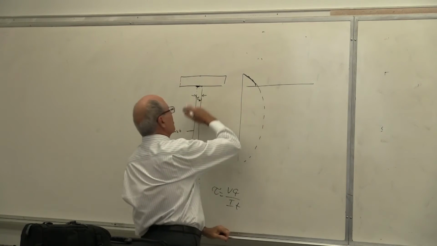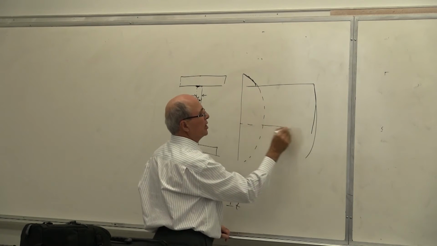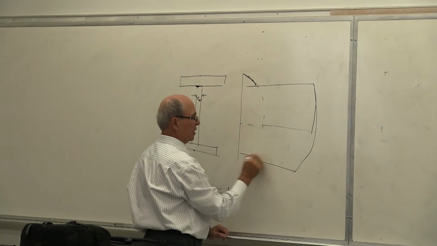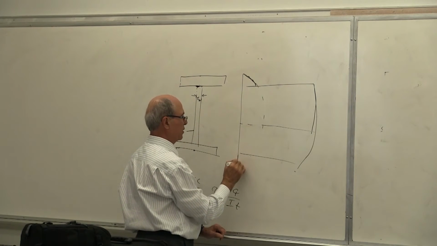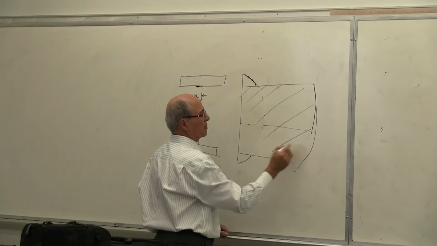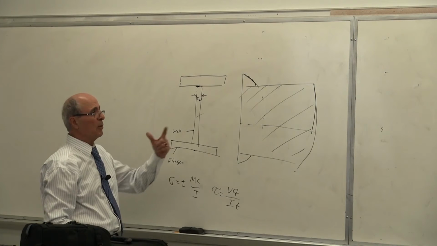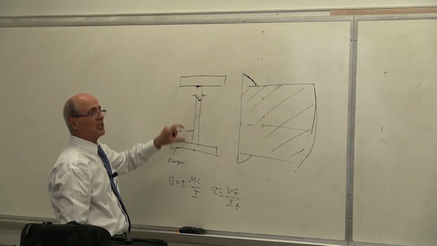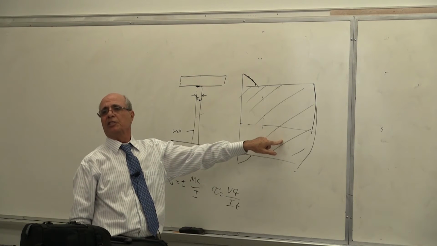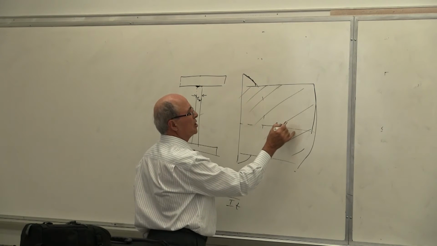And then as we go down, the Q changes a little bit, not much. Still, the Q max is on the neutral axis. And then it goes again the same thing here. The same thing here. And then goes like that. As you see, the bulk of the shear stress is taken by the web. Is that correct? Not the flanges. So really the way they designed this, the flanges are for normal stresses. The web is for shear stress. Everybody see that, because 97, 98% of the shear stresses go to the web.